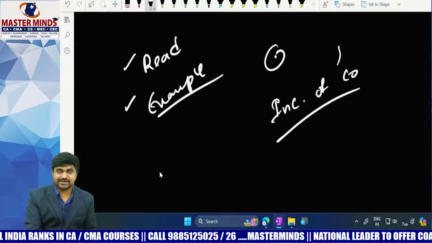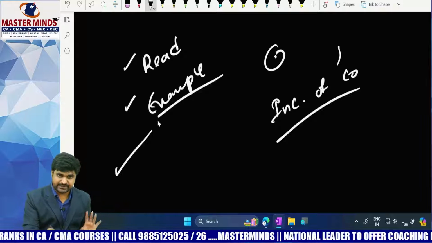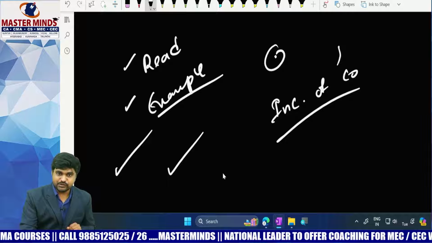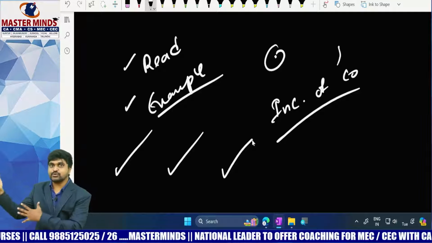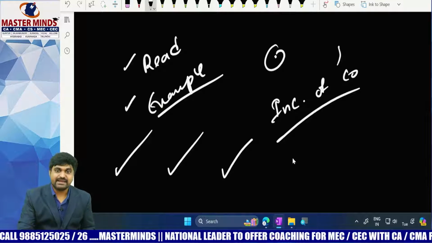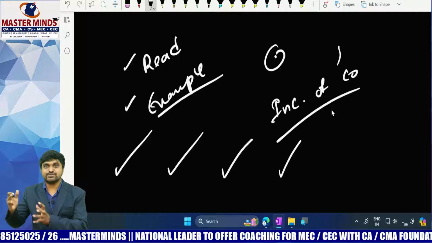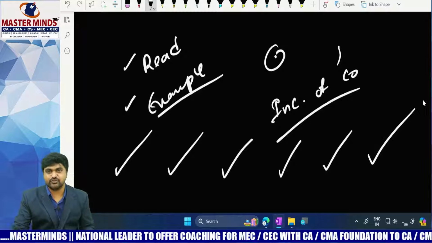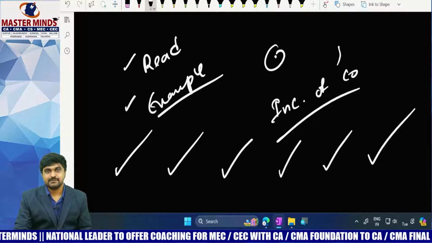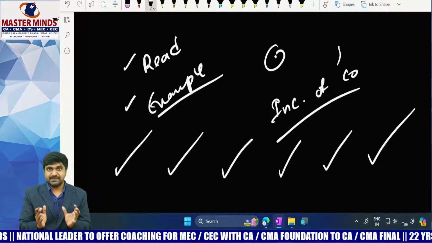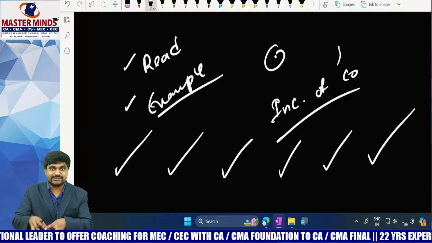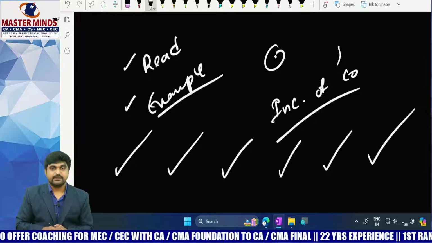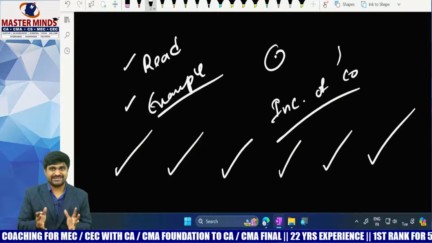So first, the client will come and ask to incorporate the company. Okay. Later you will ask for documents from the client. Later you will prepare documents to be forwarded to ROC. And later you will forward the documents to ROC and ROC will verify the same and finally he will issue the certificate of incorporation. So like this you need to remember by linking the entire theory content to an example. So this is how we need to remember the theory content.